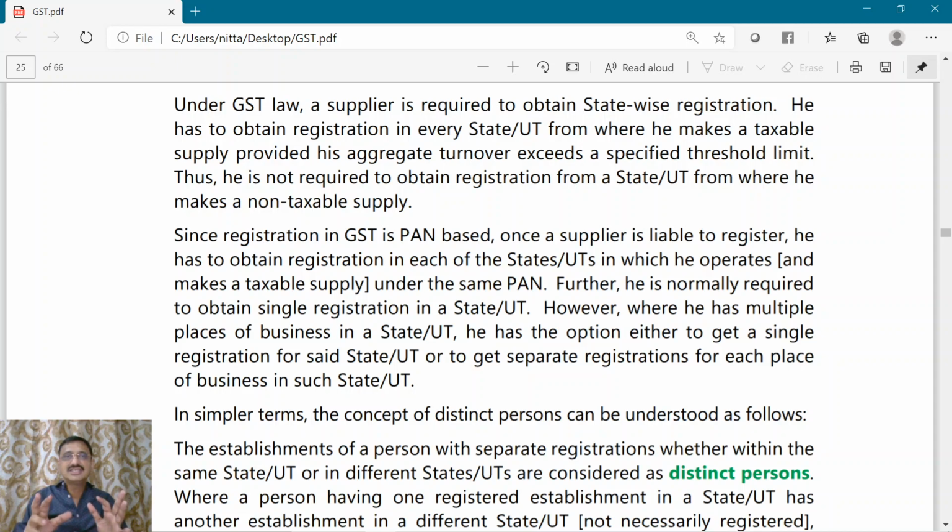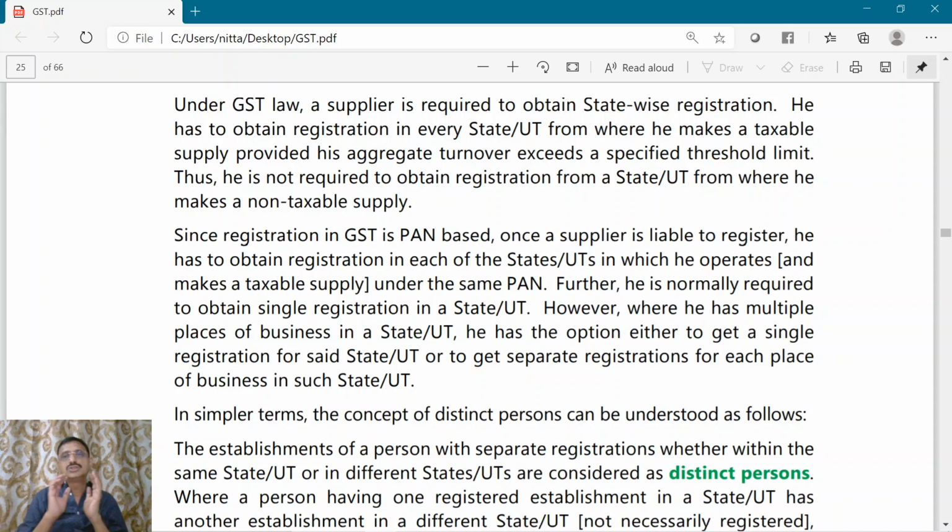My registration is PAN based, right? Now, while making my registration in Andhra Pradesh, they will ask me what is your PAN number. I have given my PAN number. When I go to Maharashtra for registration, they will ask me what is your PAN number. Do I have a separate PAN number? I should give the same PAN number because I am an individual. I can have only one PAN number.